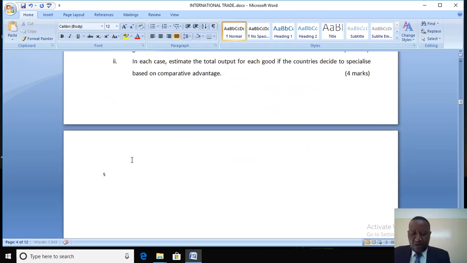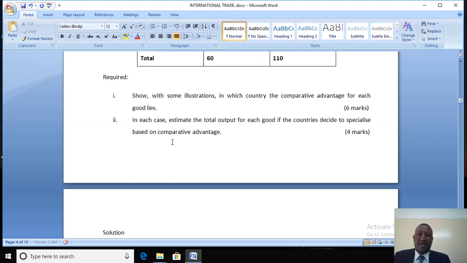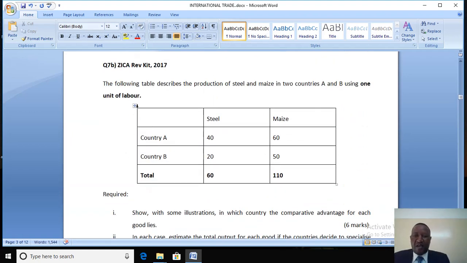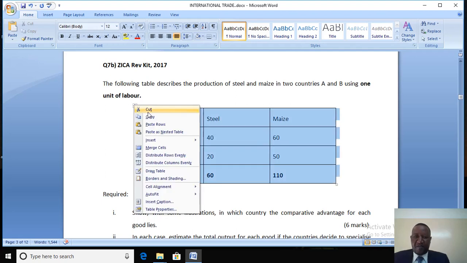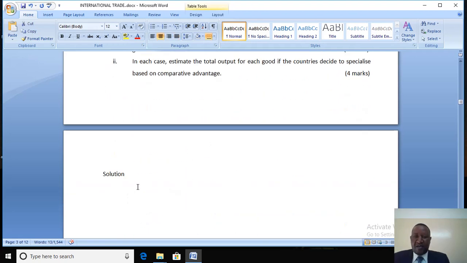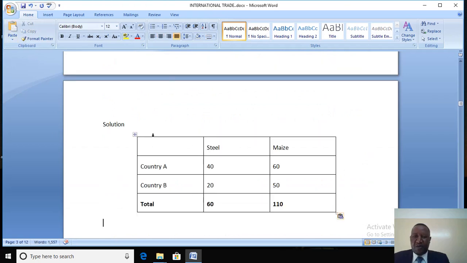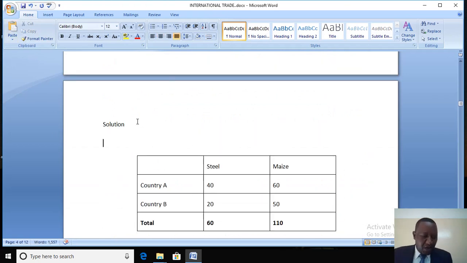Let me just remind you, comparative advantage means the country is producing at a lower opportunity cost. So what you need to do here is to calculate the opportunity cost or relative costs. So how do you do that? You have to create an opportunity cost table. But let me give you a clue of how you calculate opportunity cost and comparative advantages. So you will say comparative advantage for steel will be calculated as follows.